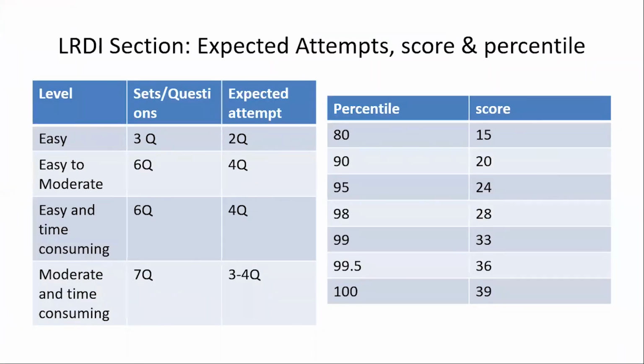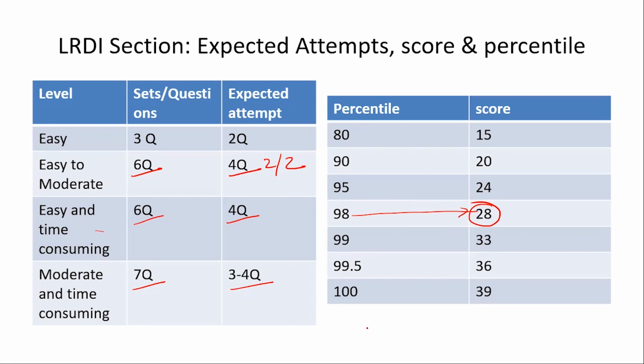So overall, in LRDI, even if out of the 3 easy sets you are solving 2 questions in each, out of 6 even if I'm solving 4 questions, and easy and time consuming, out of 6 even if I'm solving 4 questions, and moderate and time consuming, out of 7 questions even if I'm solving 3 to 4 questions. So although I kept the 98 percentile low, at 28, it is because there were fewer questions, only 22 questions in the paper.